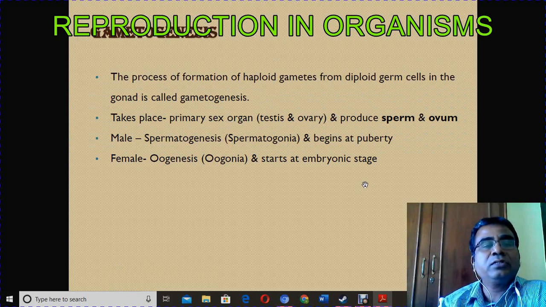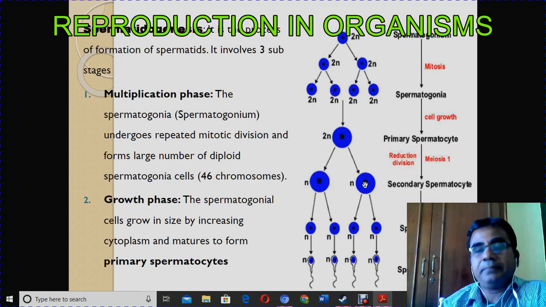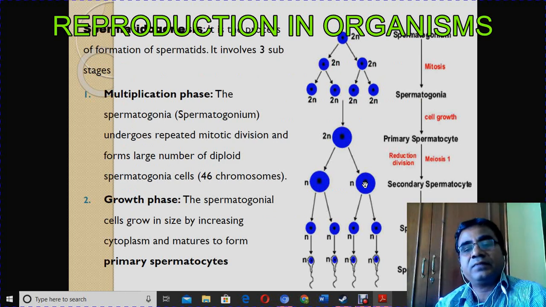So next, gametogenesis. The process of formation of gametes is called gametogenesis. There are two kinds: spermatogenesis and oogenesis. Spermatogenesis is the formation of sperm, and oogenesis is the formation of ovum. First, spermatogenesis. So straight away you can come to the diagram, where you can easily understand the structure of spermatogenesis.